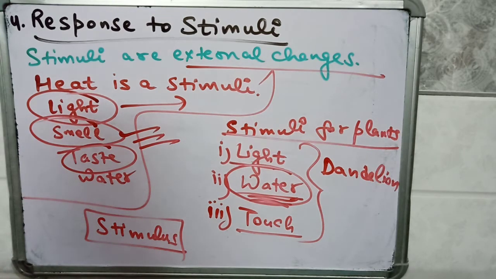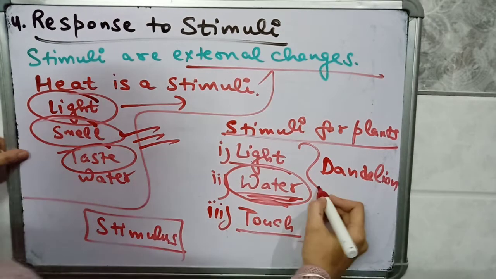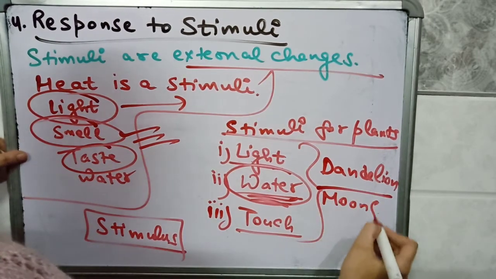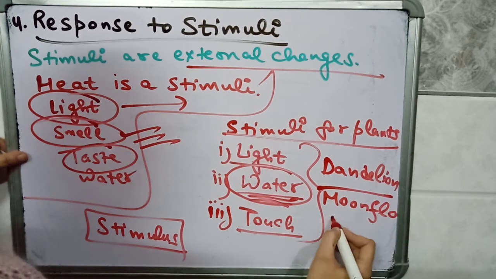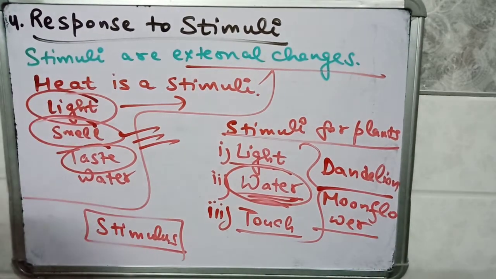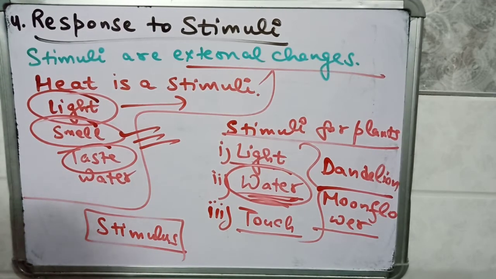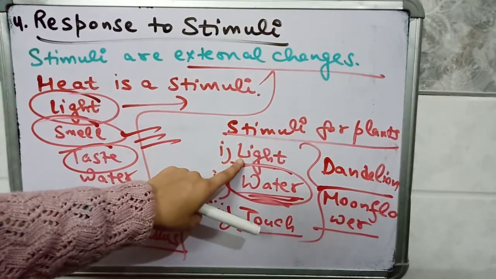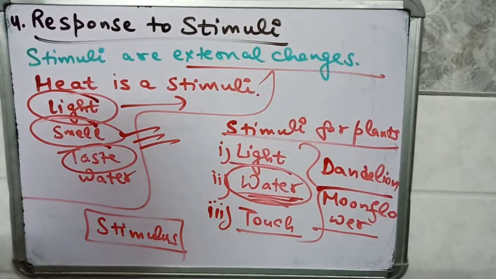Moonflower closes its petals during the daytime and opens its petals during the night time. So here the stimulus is dark and night, or you can say that the stimulus is light.